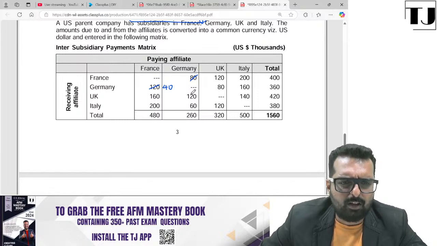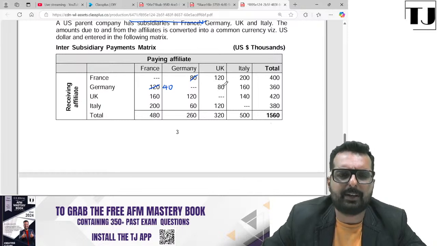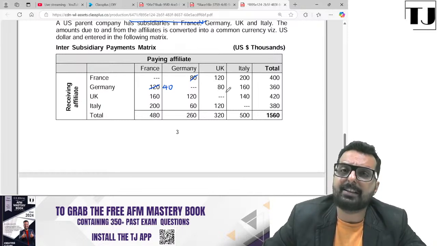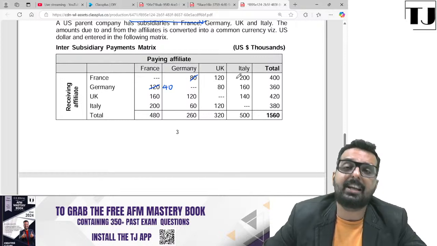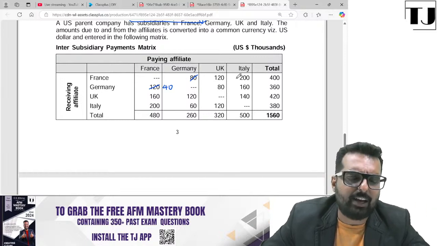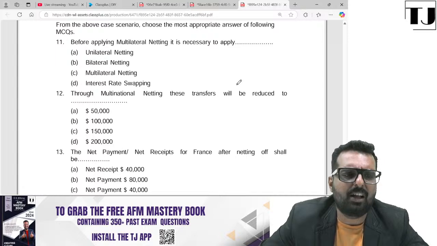Like that, UK to, let us say, Germany is 120, Germany to UK is also 120. So sorry, UK to Germany, Germany to UK. So that cannot be set off like that. Yeah, UK to Germany is again 80. Here, if you see, UK to Germany is how much? 120. Like this, we can set off as much as possible. Then what is remaining is what we should net off together. That is what we call a multilateral netting.